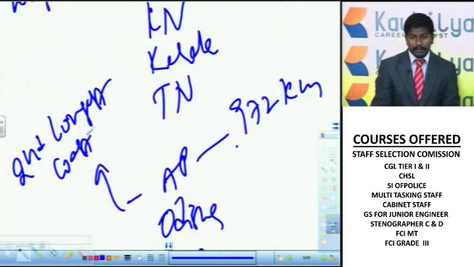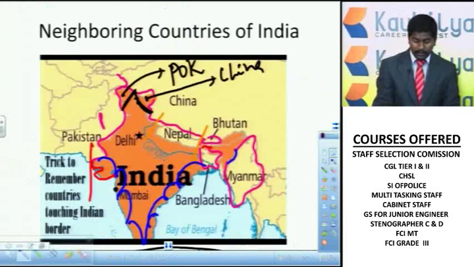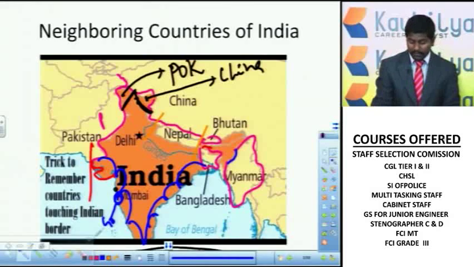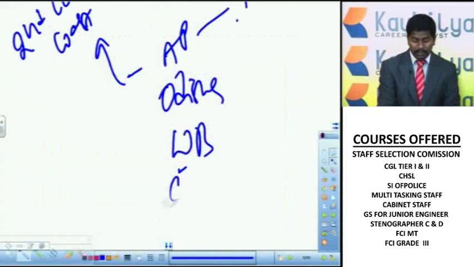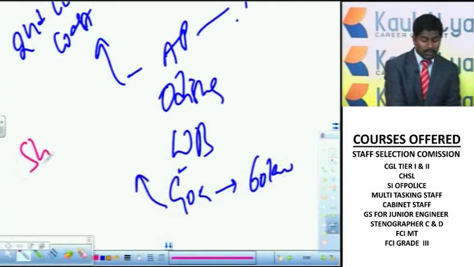In the diagram you can see that between Karnataka and Maharashtra there is a small coastline belonging to Goa. Goa also has a coastline, and of course it is the shortest one, just 60 kilometers.